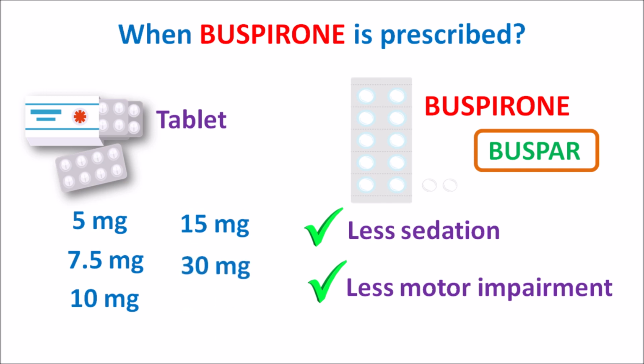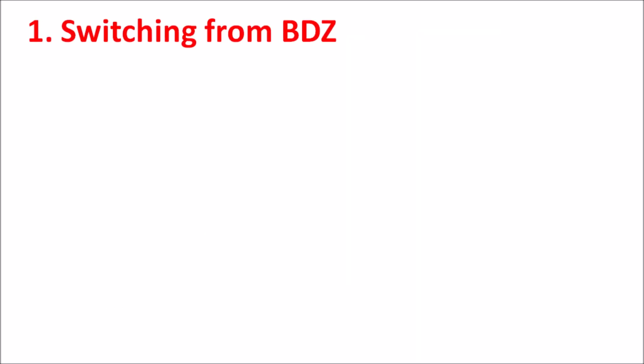Initially, it is started at low dose and the dose can also be reduced based on the patient conditions. But so many factors can influence the therapy with buspirone. So today in this video, let us discuss what are the 8 important facts that should be considered before taking the buspirone. First one, switching from the benzodiazepine.